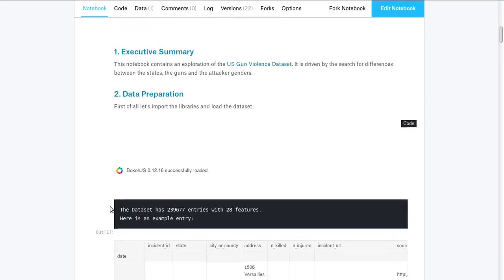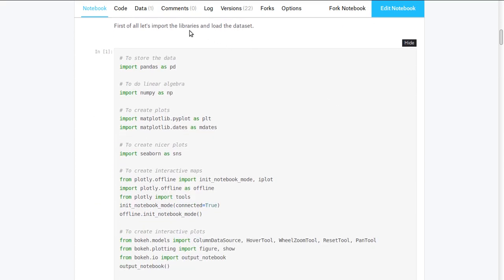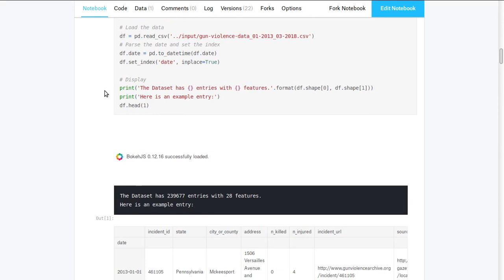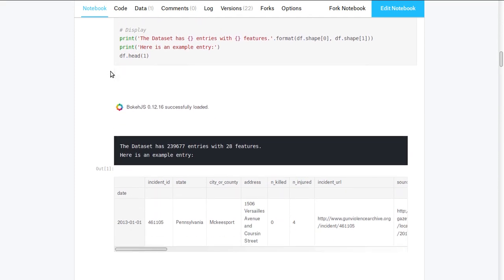Let's start by importing the needed libraries. I'm going to use pandas to store the data. To create interactive graphs, I'm using Plotly for the maps and Bokeh for the other plots. After loading the data, I'm creating a date-time index for easier grouping and computing of time series.